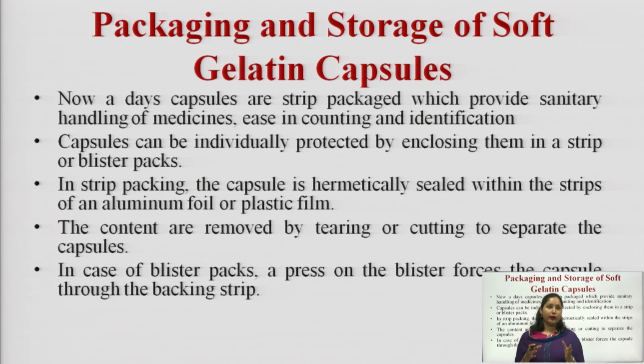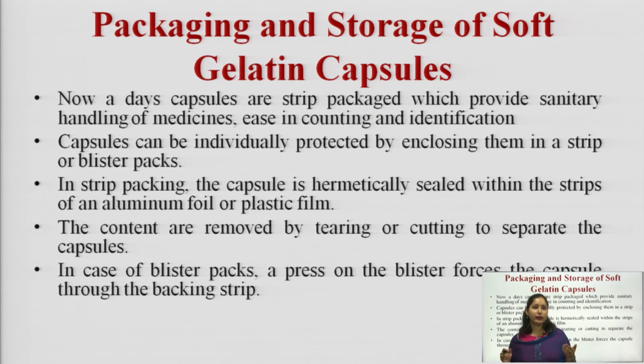Nowadays capsules are generally packed in strip packings, which provide better protection, sanitary handling of medicines, and ease in counting and identification. Capsules can be individually protected by enclosing them in a strip pack or a blister pack. So, we can pack the capsules either in strip packing or in blister packing.